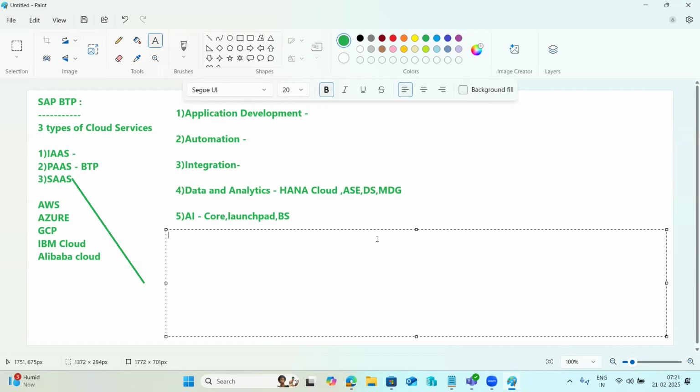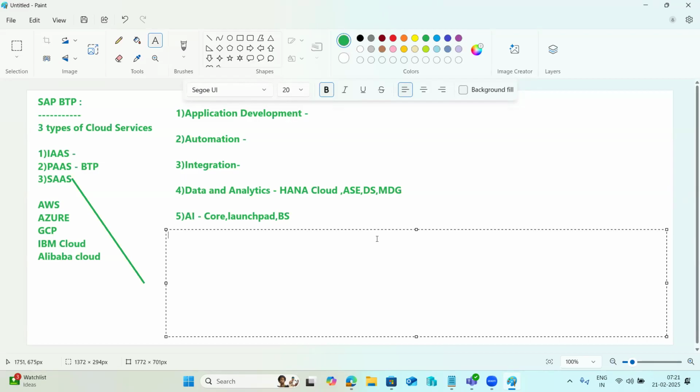So developers need a ready-made development environment with plugins. Then you can use the BTP related services like Build Work Zone and some of the CLI tools. They can start coding the solutions in no time. You can set up application development in one click. Sorry, they will use Business Application Studio here, right?